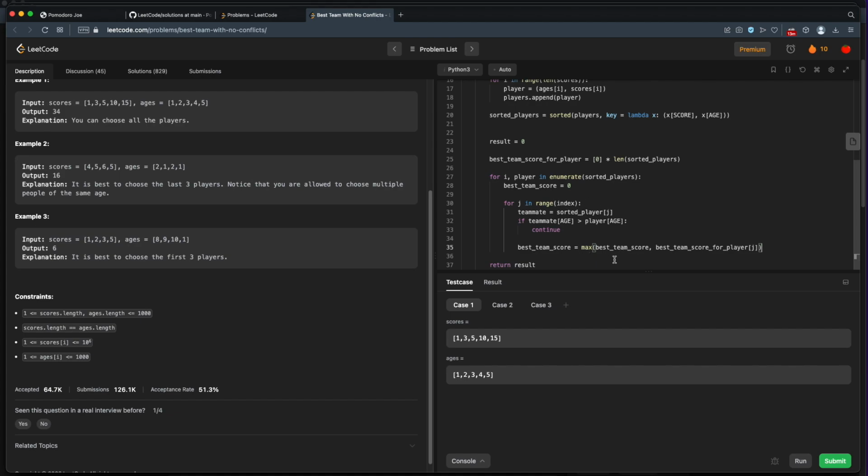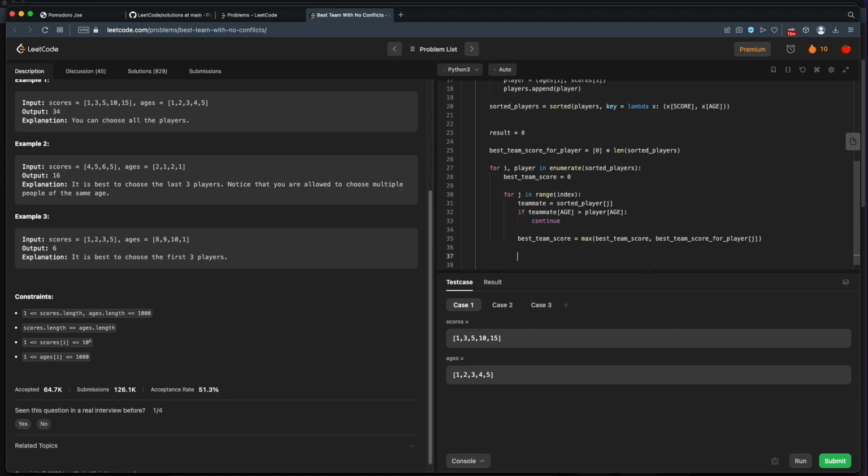So as we're going through, we're building up our best teams. Our best team will either be the best team that we've been able to build so far with somebody else's best team, or if this player has an even better team, then we'll incorporate that team as our best team.